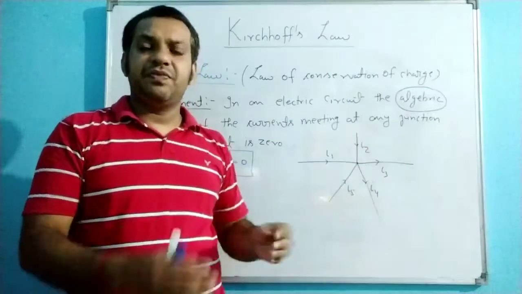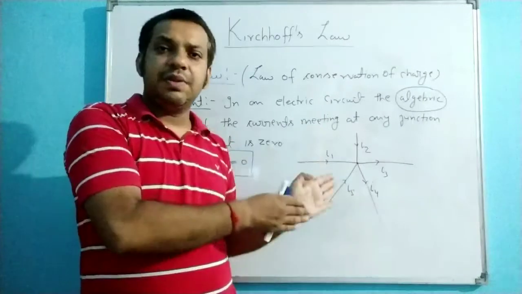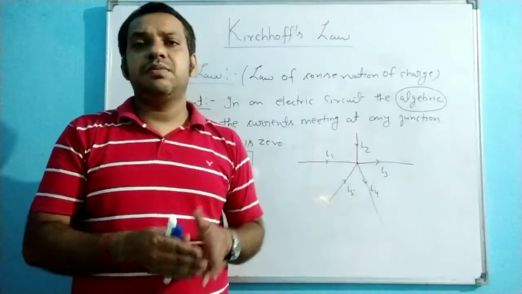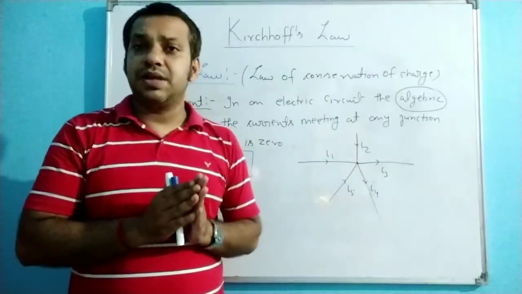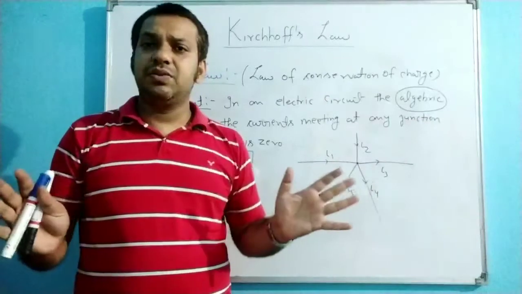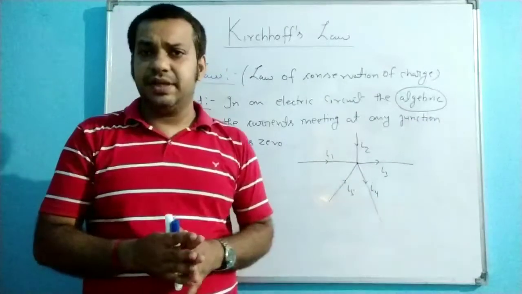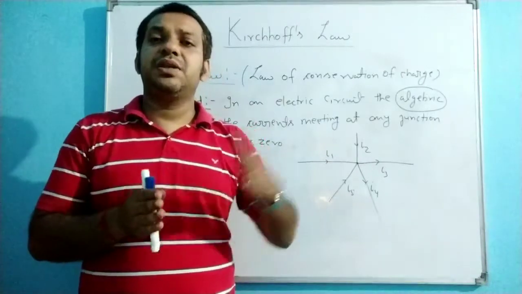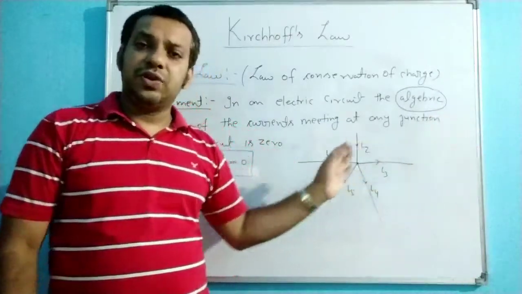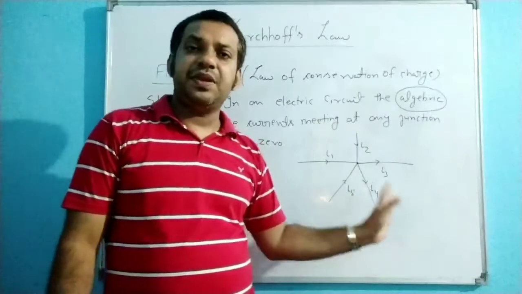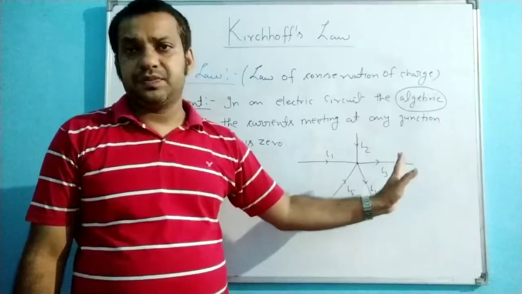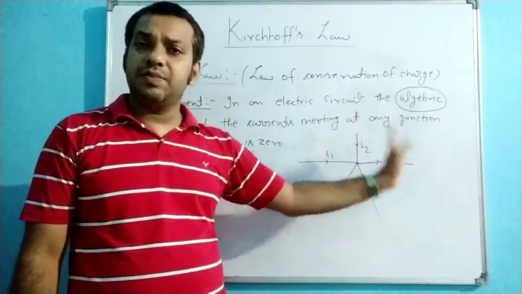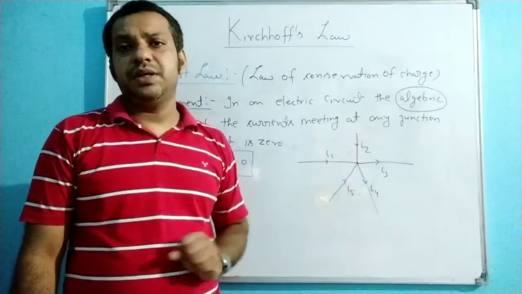For bifurcation of incoming and outgoing, we have to use plus or minus symbols. It is not a hard and fast rule. You can take either one as positive, either one as negative. If you take incoming as positive, then outgoing is automatically negative, or if you take outgoing as positive, then incoming is automatically negative.